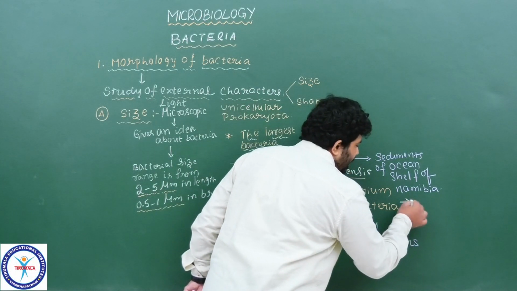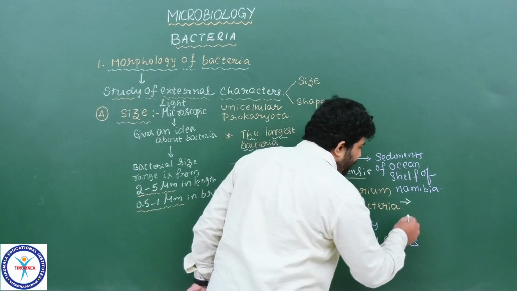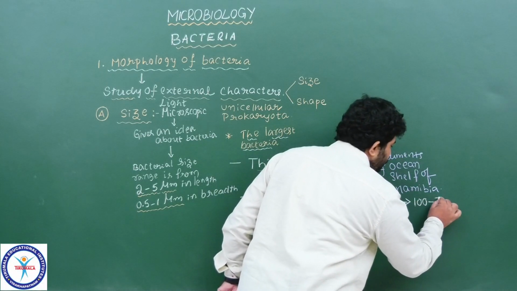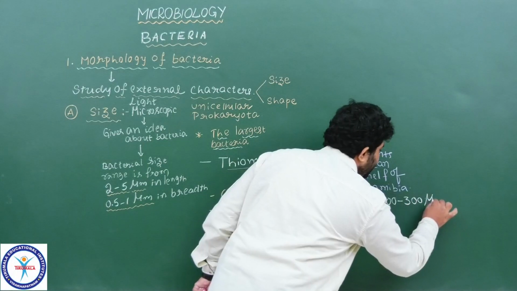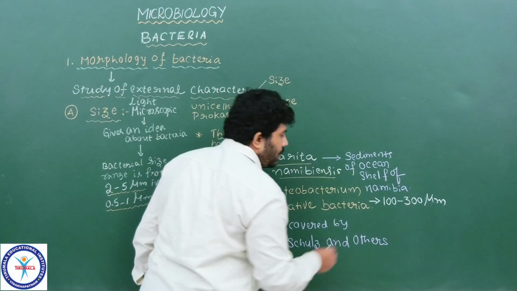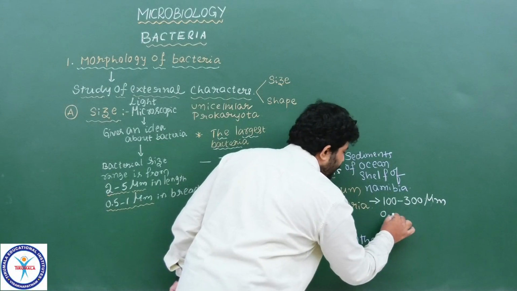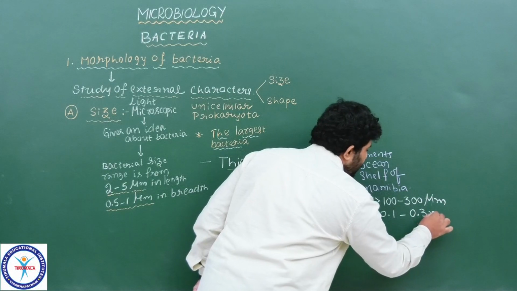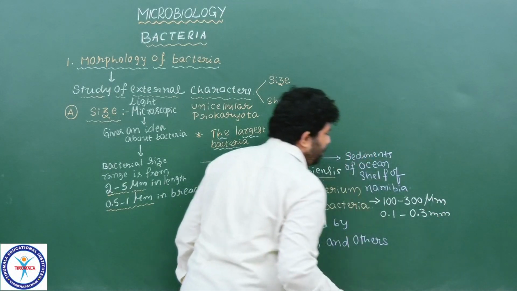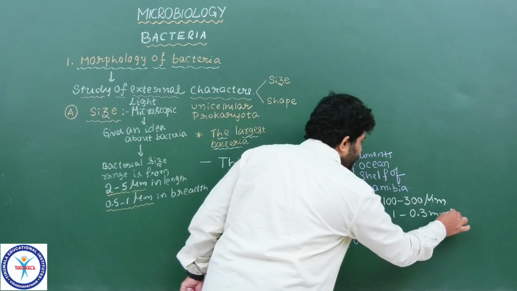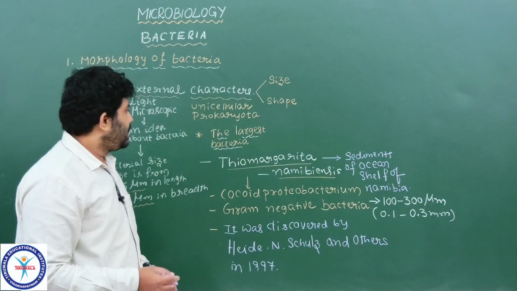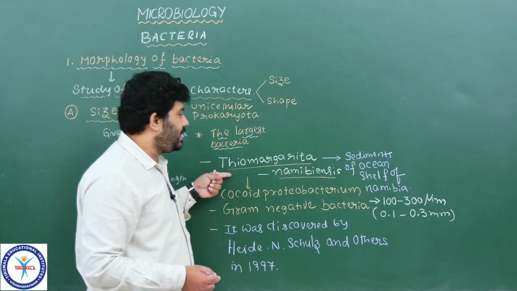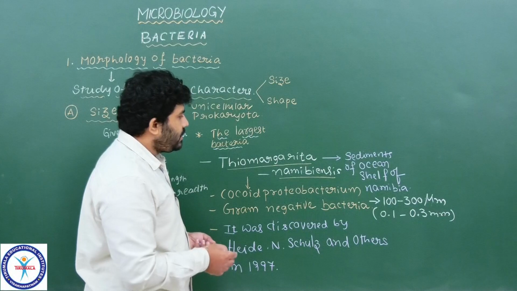Understood? There it was first discovered, the bacterium Thiomargarita namibiensis, whose cell size range is from 100 to 300 micrometer, which is also converted into 0.1 to 0.3 millimeter. Understood? This is the cell size range of Thiomargarita namibiensis, which is the largest bacterium. Now got the point, students? Right? It is a cell size.